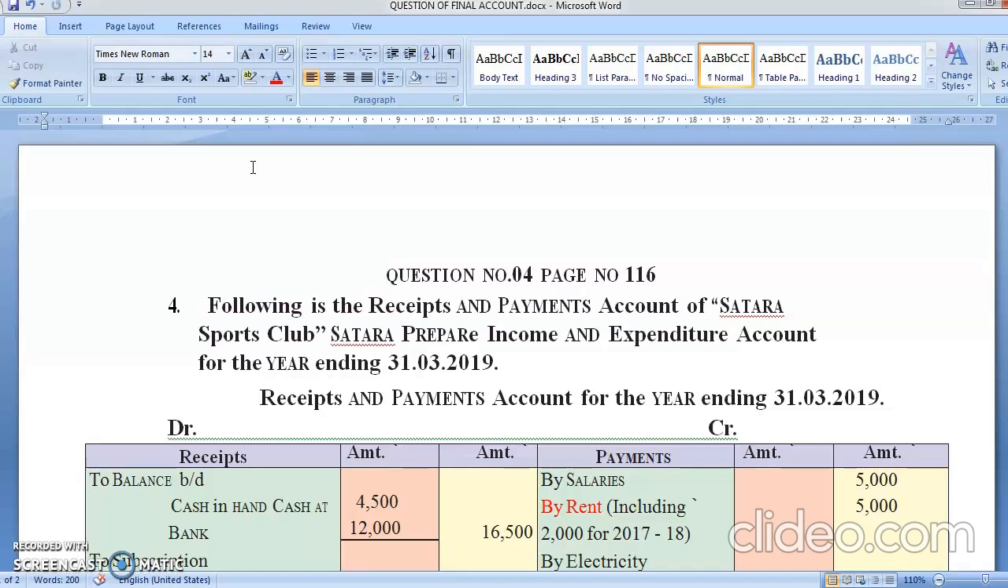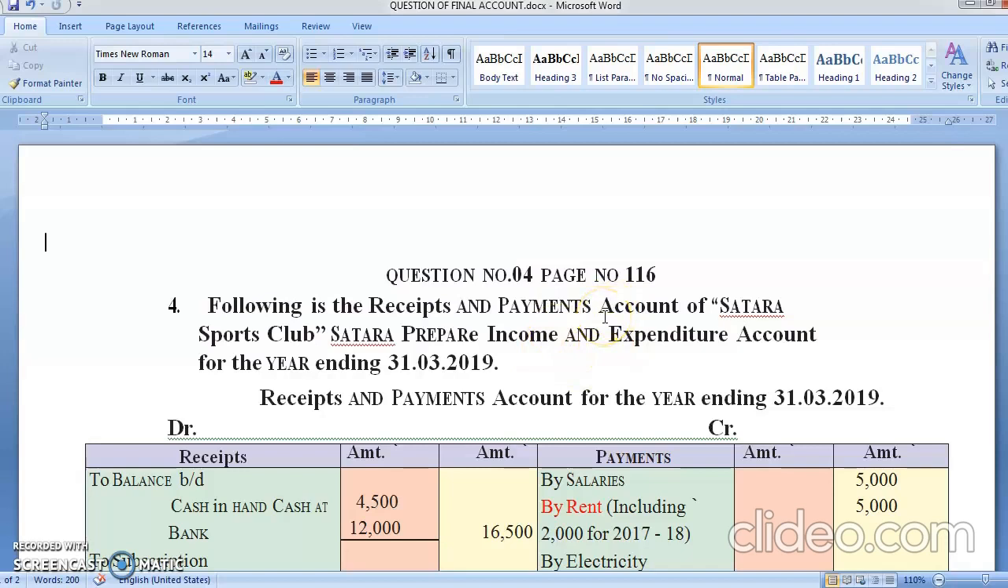Now, what is the question asking you? Following is a receipt and payment account of Satara Sports Club. Prepare income and expenditure account for the year ended 31st March 2019. Now see, they have asked you to make an income and expenditure account. Income and expenditure is somewhat like your trading and profit and loss account; if we make a cocktail of them, it becomes the income and expenditure account.